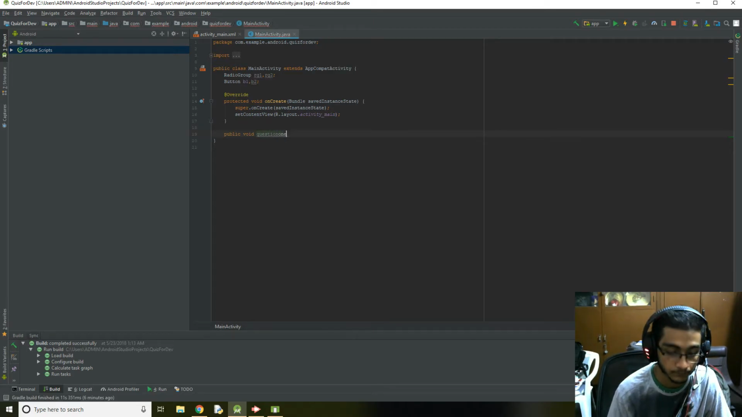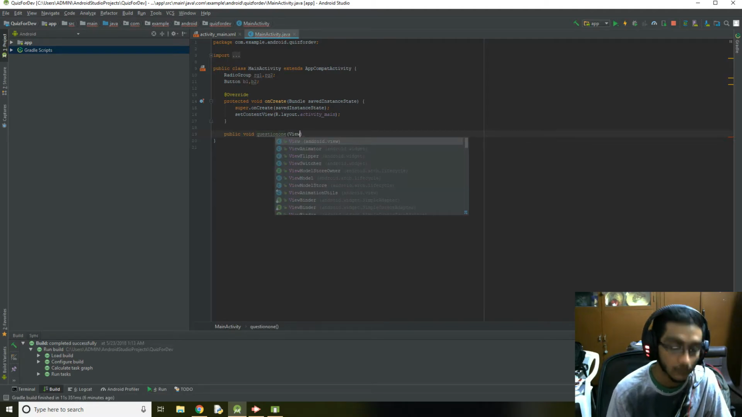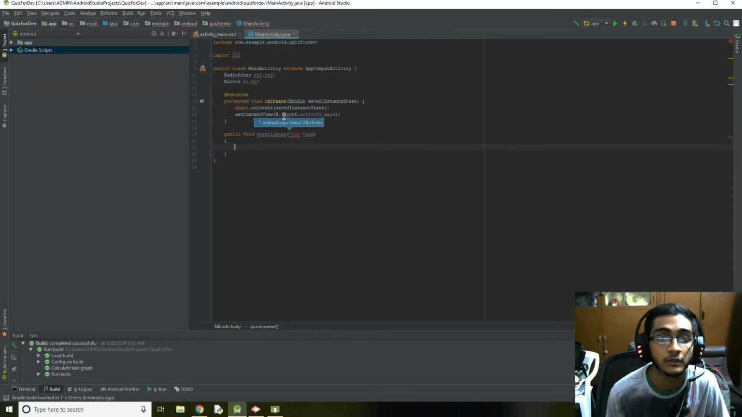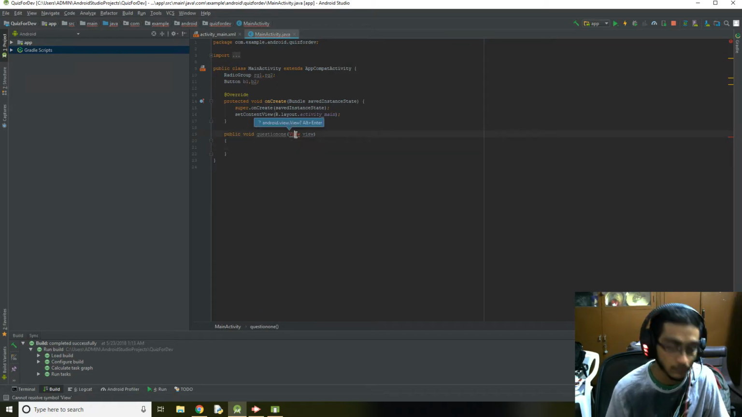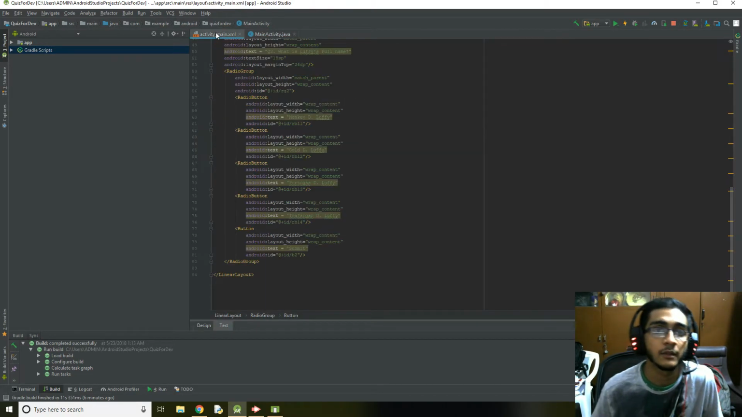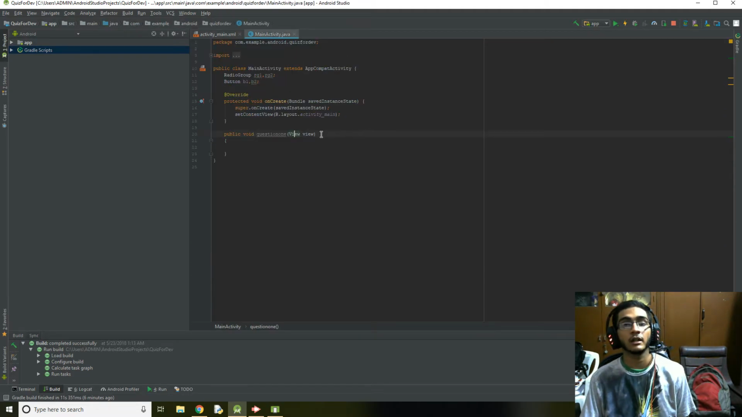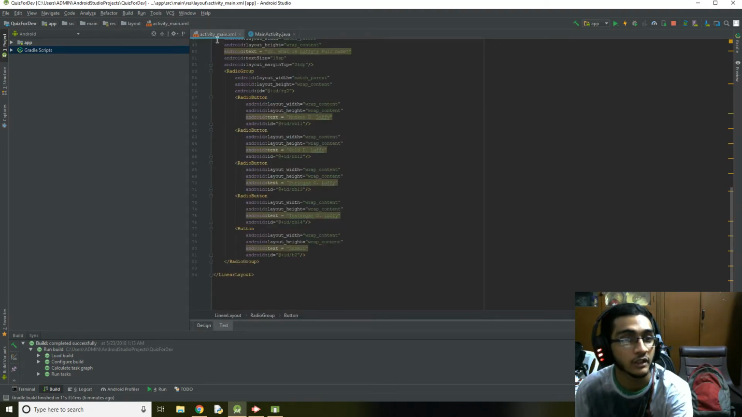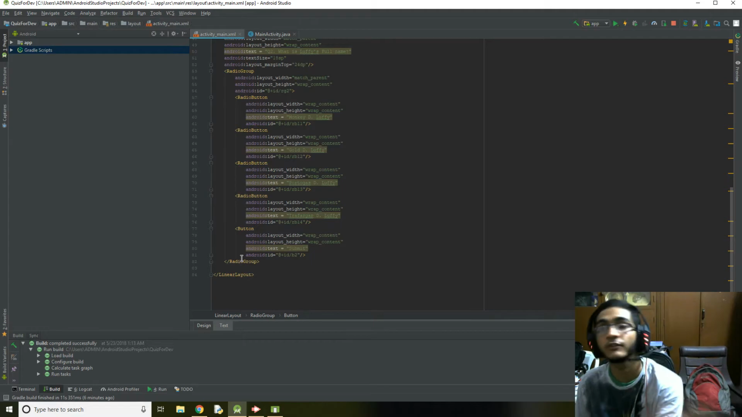All right, so let's define a function here, public void question1. Now you might be wondering what I'm doing here with this view parameter. Whatever is inside these brackets is called parameters. That is what we're going to pass inside. Since the submit button is going to be used in the layout, we need to somehow connect it. So that's why we're using the parameter view.